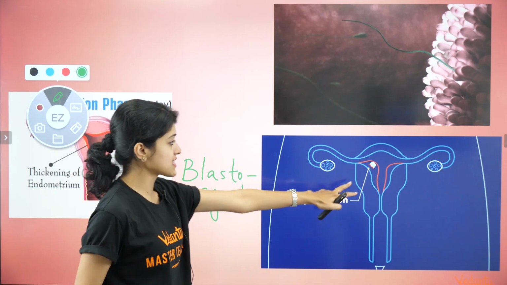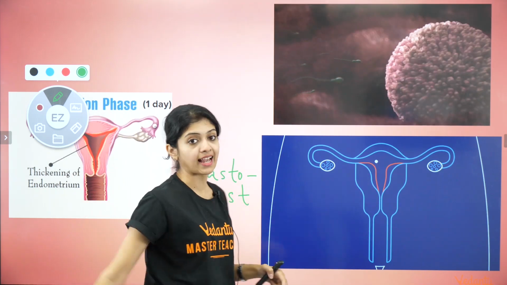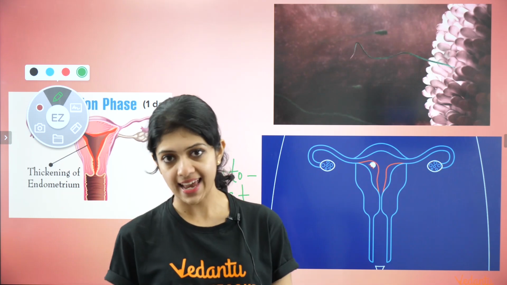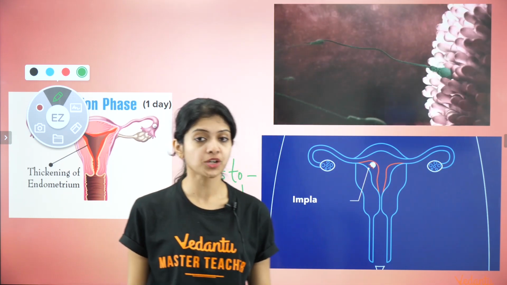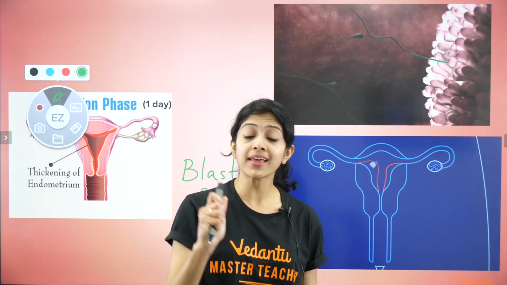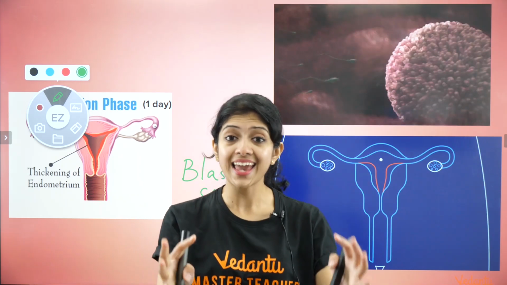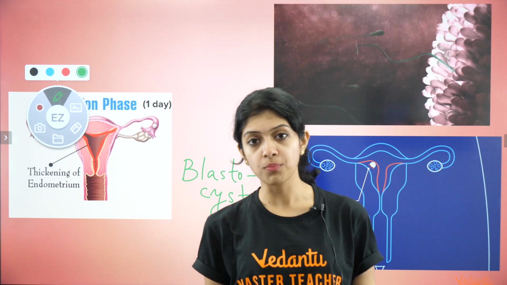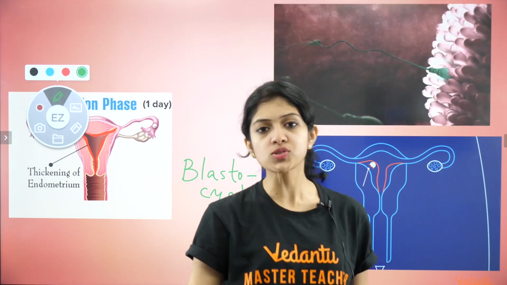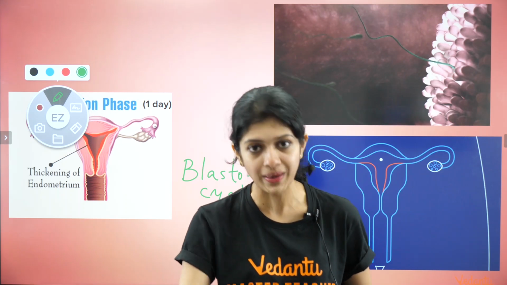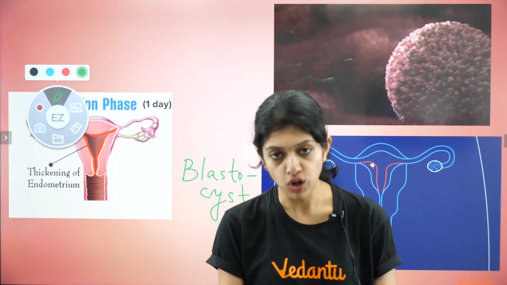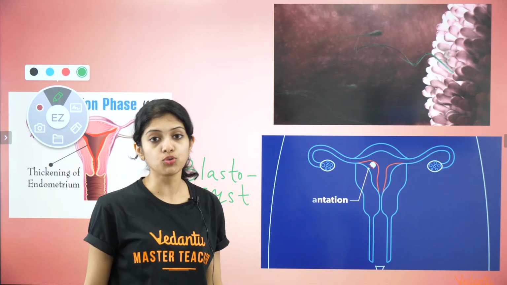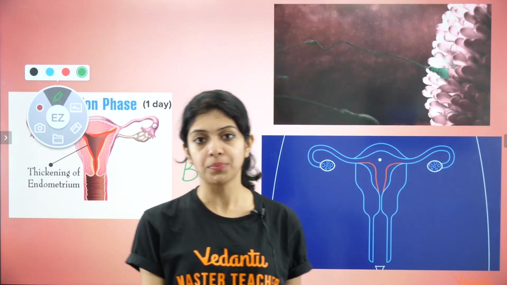The blastocyst is the structure that implants itself, and once implantation has occurred, that is when we say that pregnancy is established. So keep in mind, we don't say that pregnancy is established as soon as fertilization has happened. After the zygote is formed, there are a few more stages of development that need to happen within the first week of fertilization, following which a structure called the blastocyst will be formed. Once that is implanted in the uterus, that is when pregnancy is said to be established.